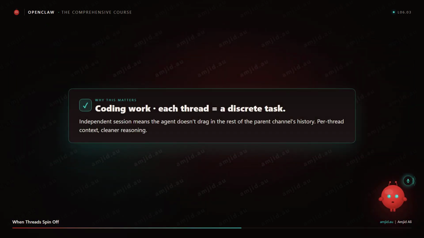When threads spin off: if thread bindings are enabled and a thread reaches its idle threshold, OpenClaw can give it its own independent session. That is really useful for coding work where each thread is a discrete task with its own context. The agent does not need to drag in the rest of the history from the parent channel.